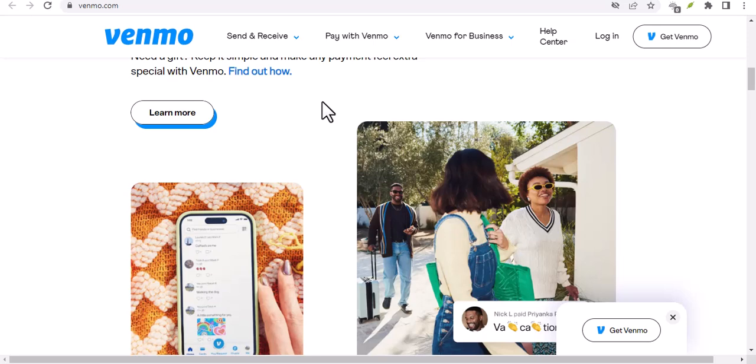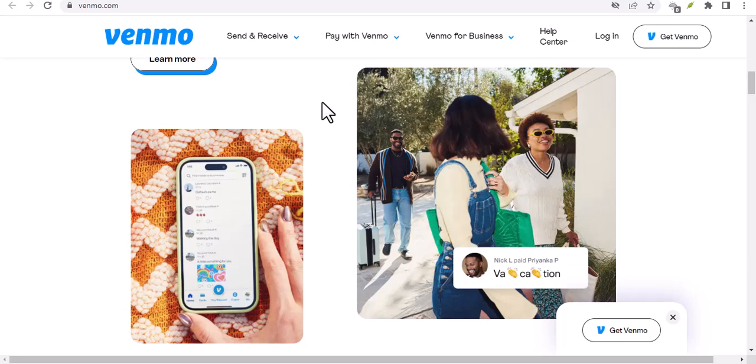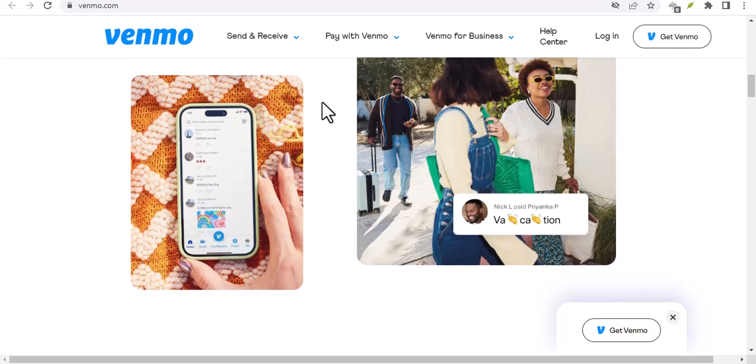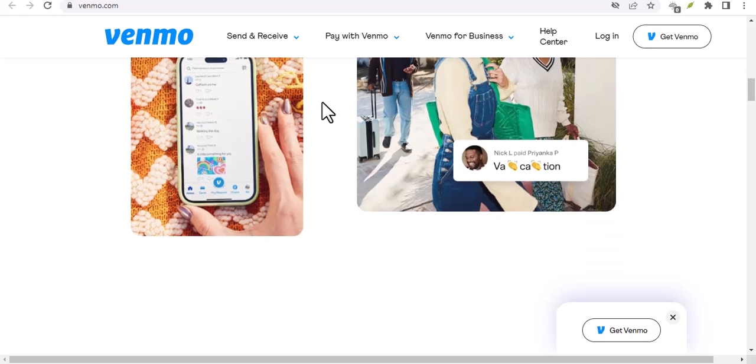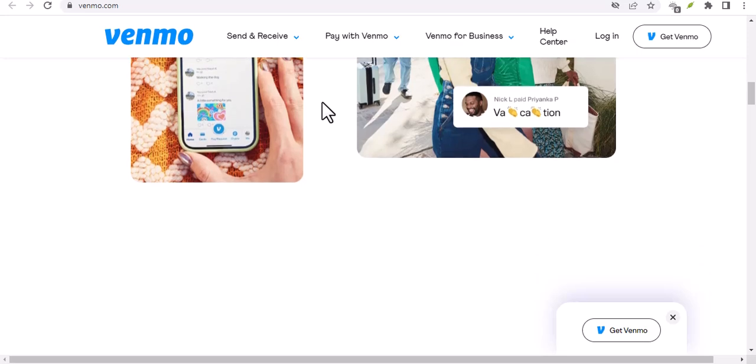Why can't China use Venmo? There are a few reasons why China has not approved Venmo. One reason is that the Chinese government is concerned about the security of the app. Another reason is that the Chinese government is concerned about the potential for Venmo to be used for money laundering.